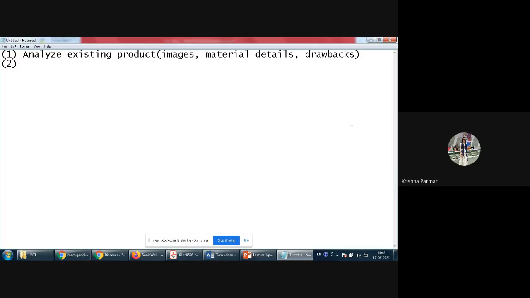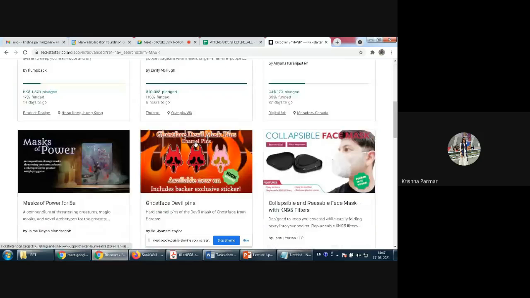Now you extract the design from that, and you get to know these are the different functionalities. In this situation, it is quite comfortable. In this situation, it is not. In this season, it is good. In this season, it is not good. So you gather the entire features of that mask. Now you need to modify this product. Okay. And how people modify this product, I'm giving one example here.